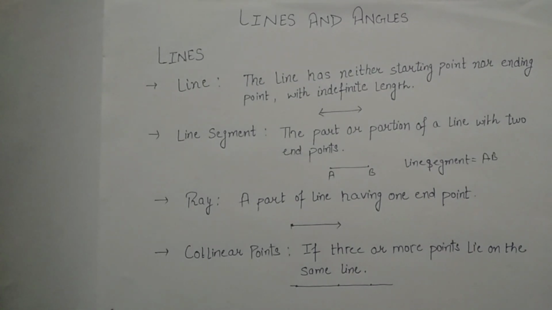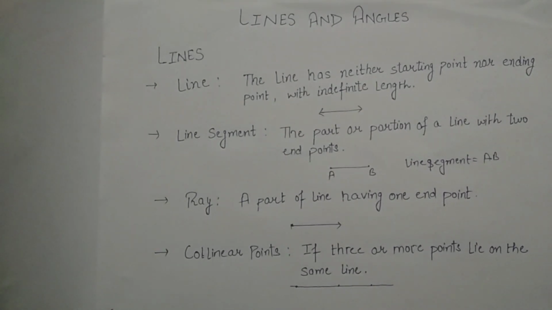If we discuss non-collinear points, they are just the opposite of collinear points. If three or more points are not lying on the same line, then these points are said to be non-collinear points. Here I am representing three points. If we join these three points, they are not lying on the same line. So as you can see, these are said to be non-collinear points. So this is all about the lines.